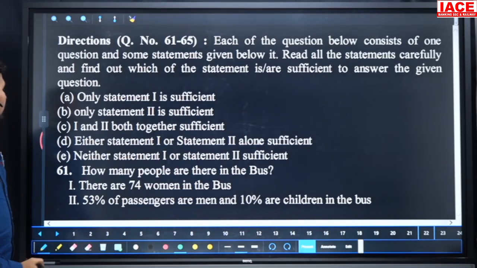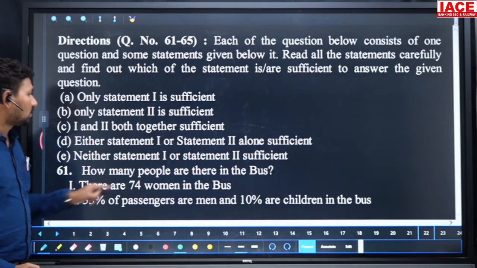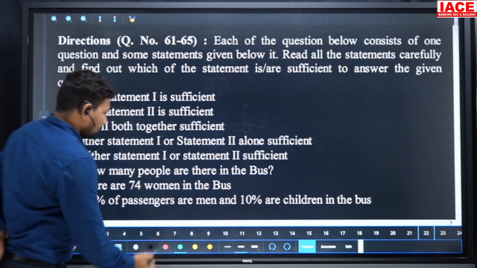And we have statements and assumptions. We should take an assumption from the statement to calculate the answer to a question here. So look at what is the first one.